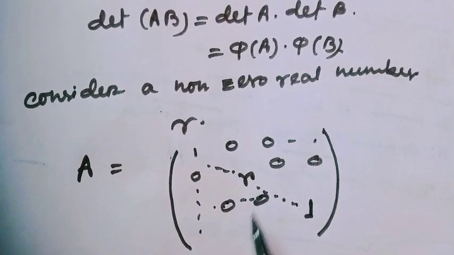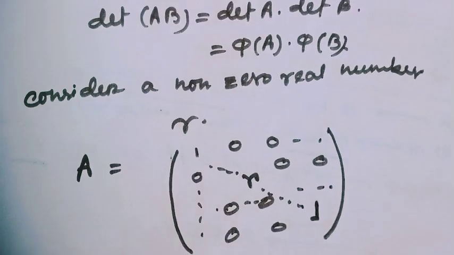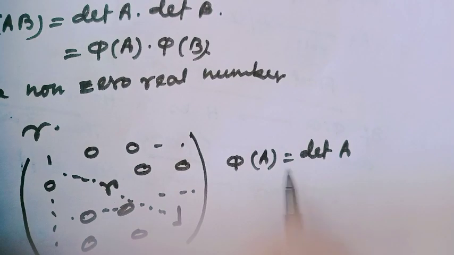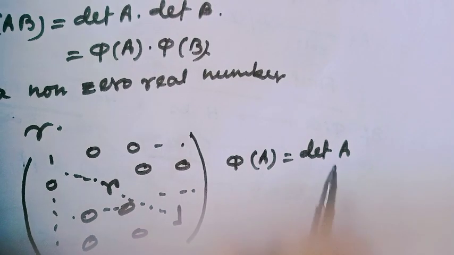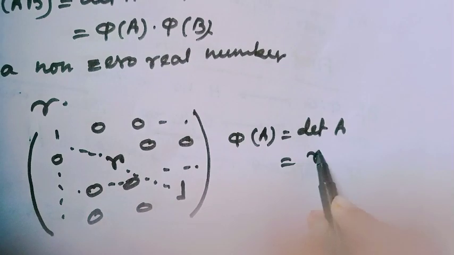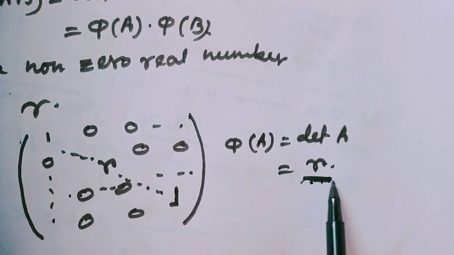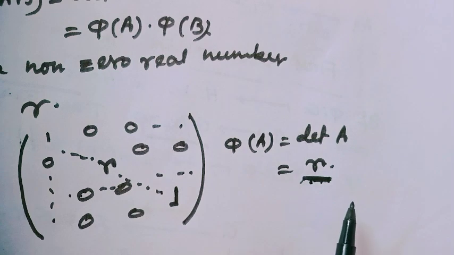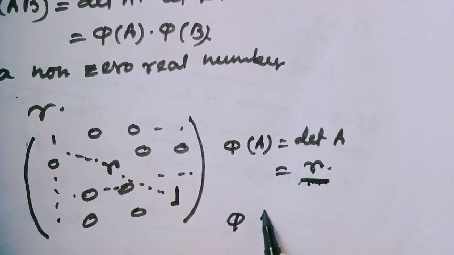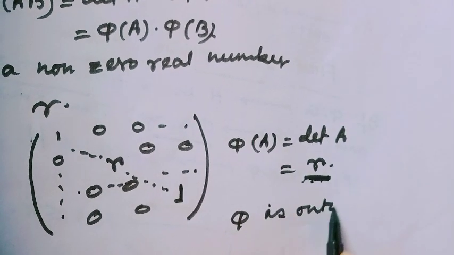Okay, then since phi of A equals determinant of A, this value will be R. Since this is true for any arbitrary non-zero real number R, phi is obviously an onto mapping.